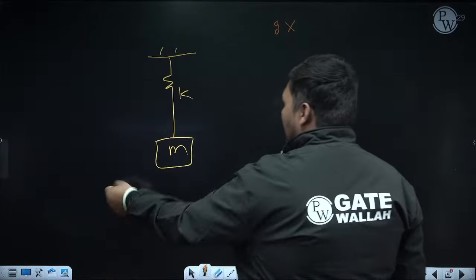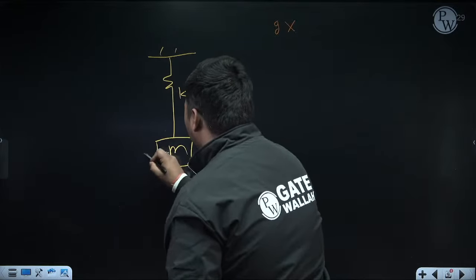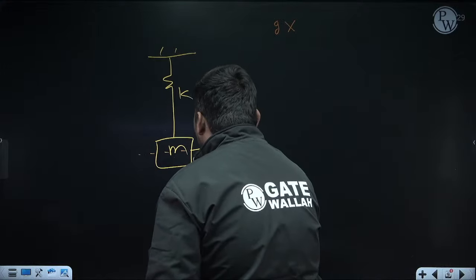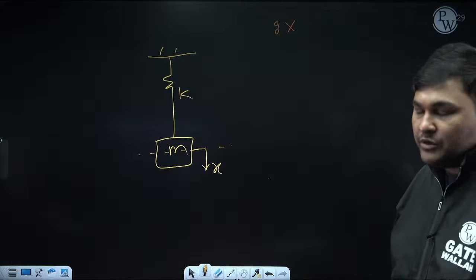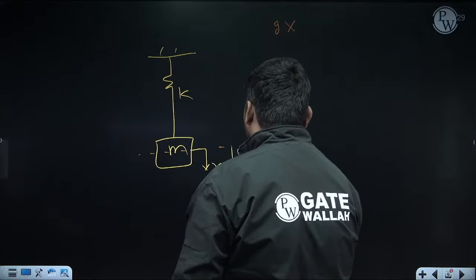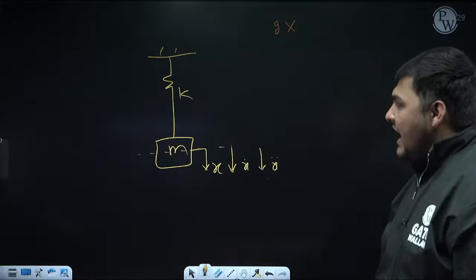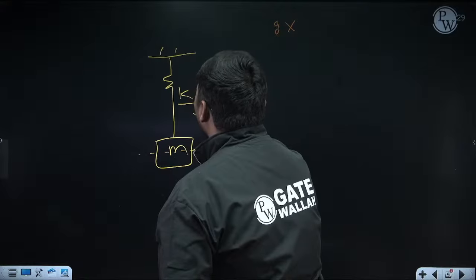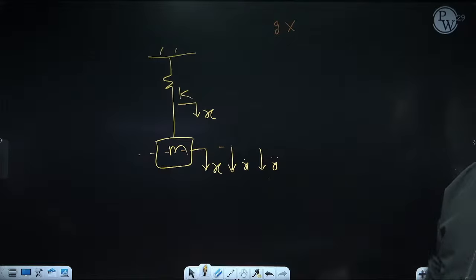So suppose now, what is the static deflection of the spring at mean position? Don't bother about that. Suppose this is the mean position, and during vibration take any position in which this mass is disturbed by x distance from mean position. If the disturbance from mean position is x, velocity will be x dot, acceleration will be x double dot, and the direction of x double dot and x dot will be same as x. And since the spring is directly attached to the mass, can I say the displacement of the spring from mean position is also x? It is from mean position, not total deflection.